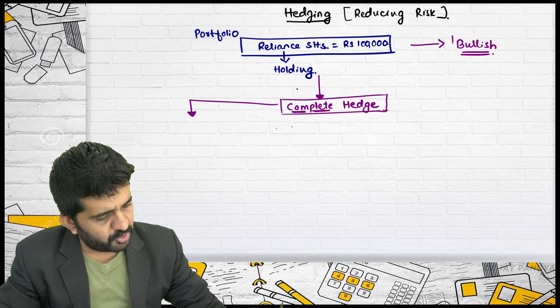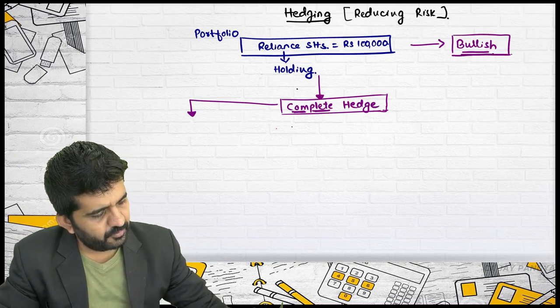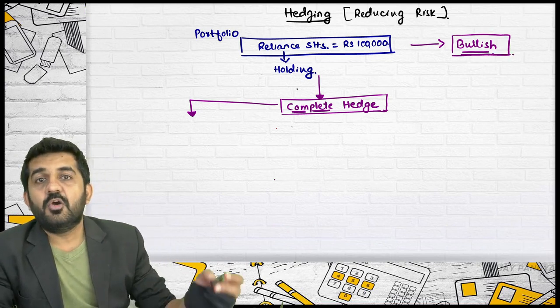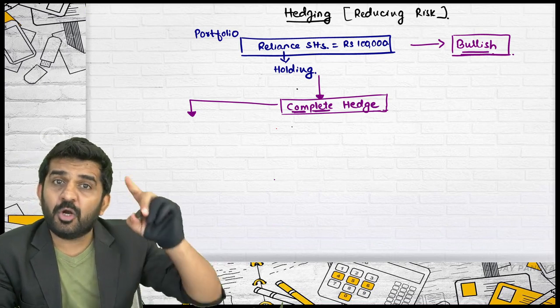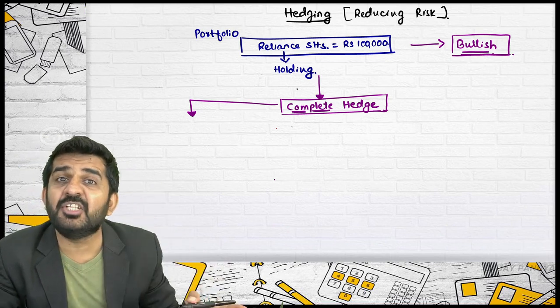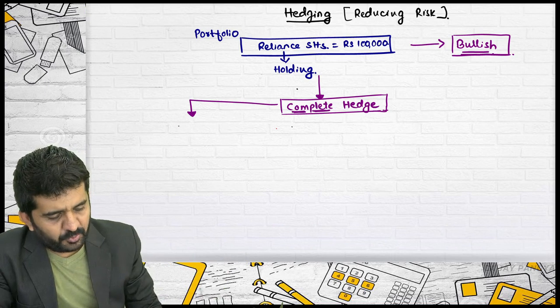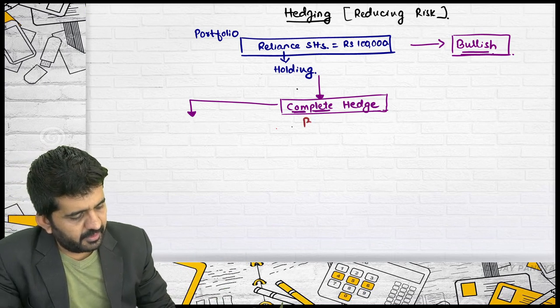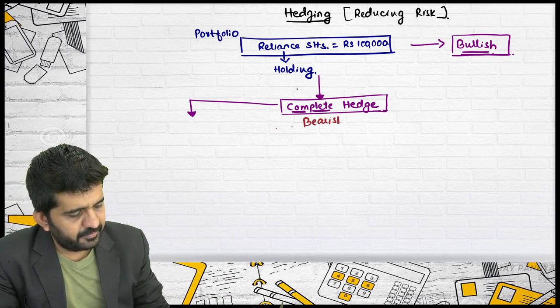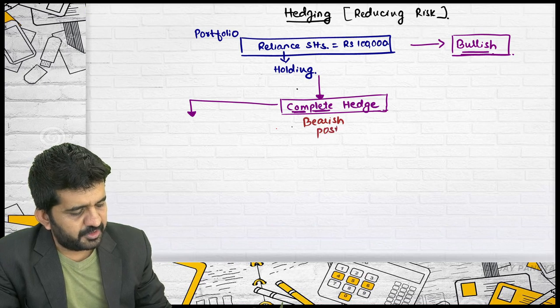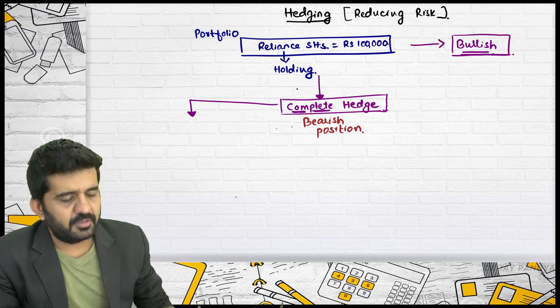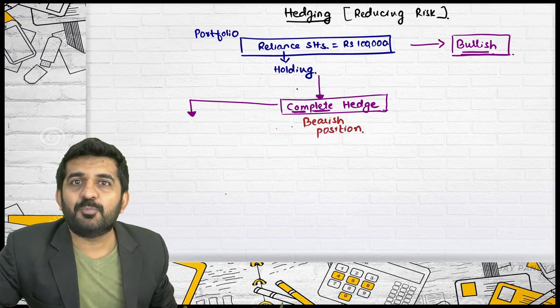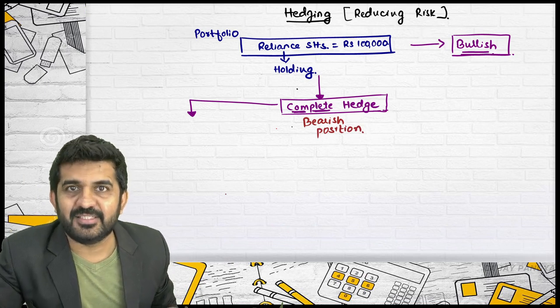Which position was I already having? Bullish. For hedging the risk, I will have to take a bearish position. I have a bullish position in what? Reliance.